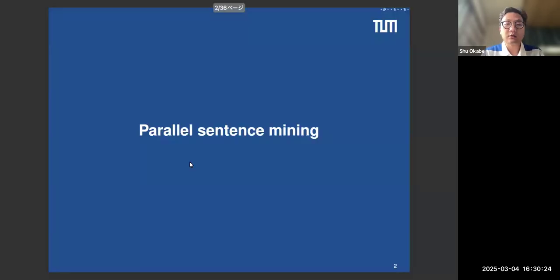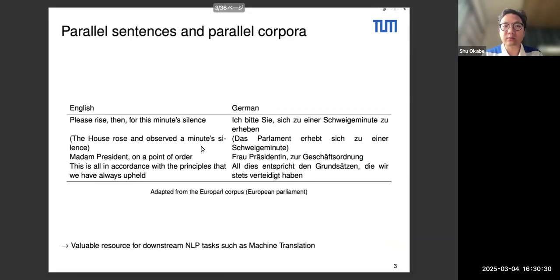And before I talk more on the languages, I'm going to present the task itself. What is parallel sentence mining? To understand this, we have to present parallel sentences and parallel corpora. So here you have an example of a parallel corpus. You have an English sentence on the left and a German corresponding sentence, its translation in German.